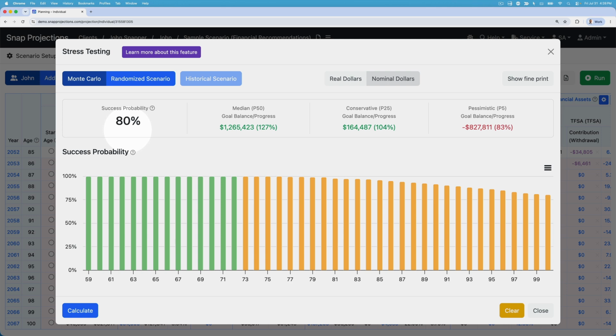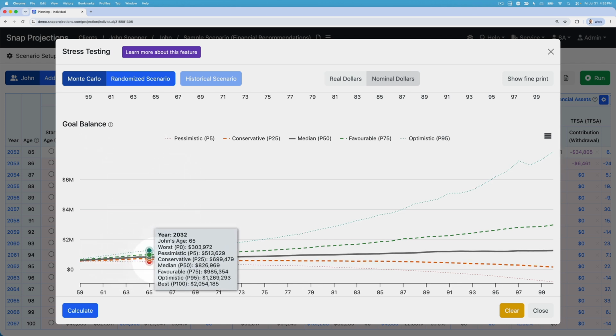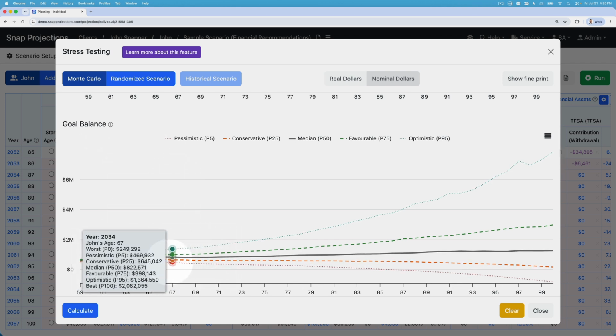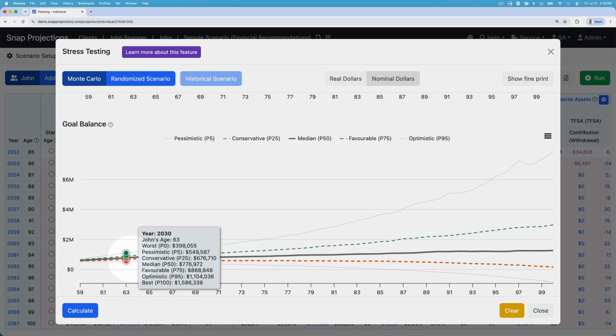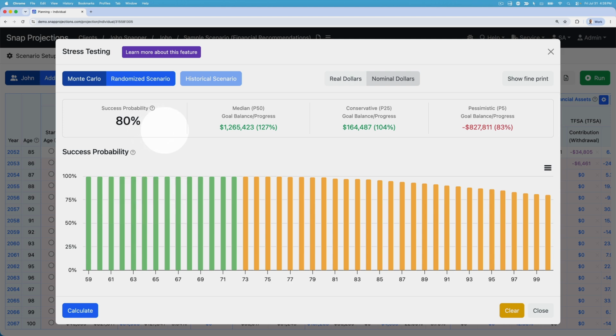And if they're trending down one of those poor paths, if we go down here, if they're more on the pessimistic side of things because their rate sequences have been lower than expected, then you would talk to them about potentially scaling back their spending. But if they're on the favorable side of the potential outcomes, they don't need to make any changes. They might even be able to increase their spending while still leaving a buffer in the plan. So we want to be constantly revisiting these plans and updating them over time as we learn more about the actual rates that they're experiencing throughout their lives.